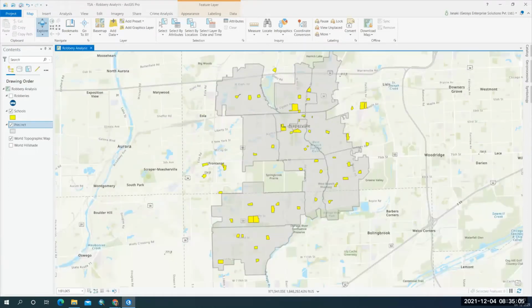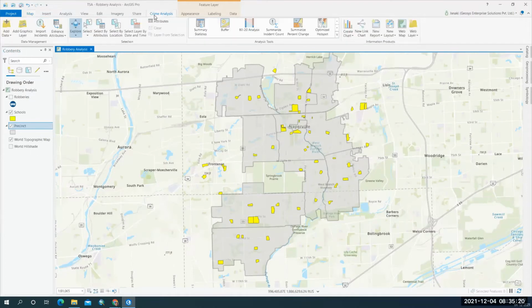Okay, let's start our strategic and tactical crime analysis. In ArcGIS Pro, we don't have these crime analysis tools by default. So this is a particular add-in which was developed, which has all the list of tools which you're seeing here to analyze our crime information. We are going to use these analysis tools mostly located in this area.